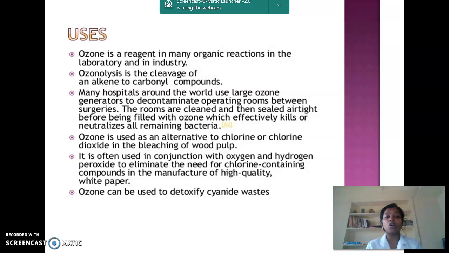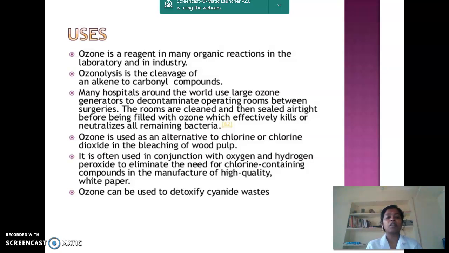Looking at the uses of ozone. Ozone is used as a reagent in many organic reactions in the laboratory. It is used in cleavage of alkene compounds. Many hospitals around the world use large ozone generators to decontaminate operating rooms between surgeries. The rooms are cleaned and then sealed airtight before being filled with ozone, which effectively kills or neutralizes all remaining